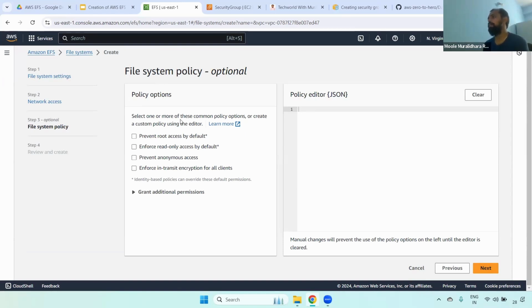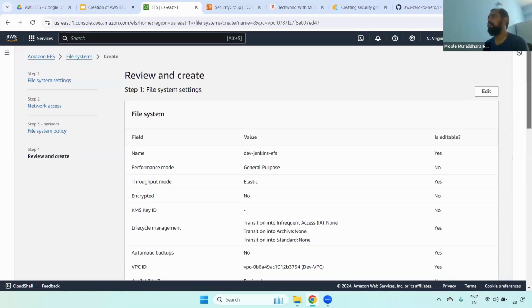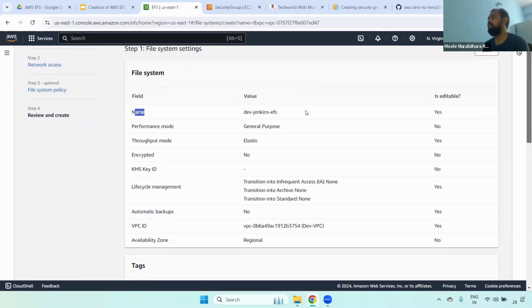But in real time, we don't require much. You can ignore this one. Then you can click this one. Now here, most important, when you are creating this particular EFS, you have to review this. Once we create the name, is it editable or not, you can see it here. If you see yes, it means it will be editable. If you see performance mode is a no, it means not editable.